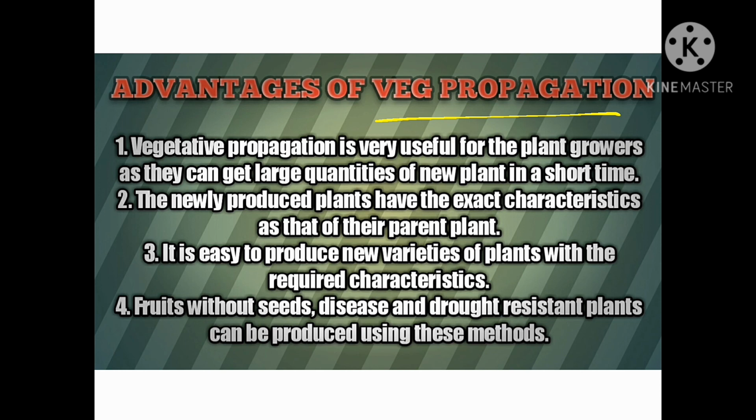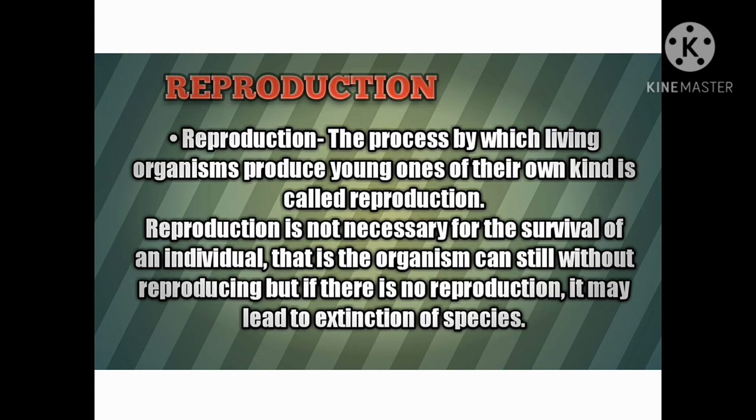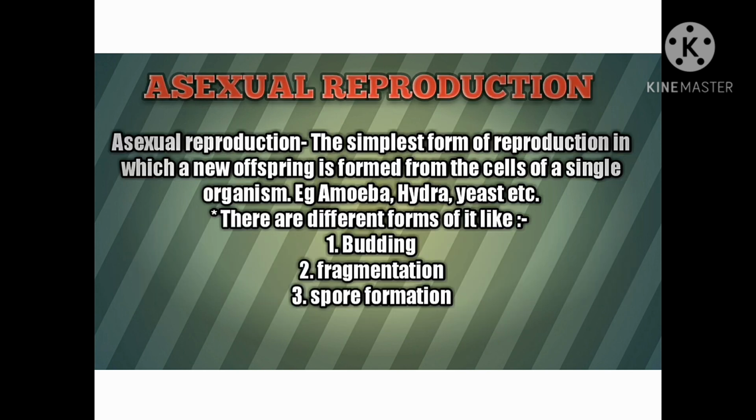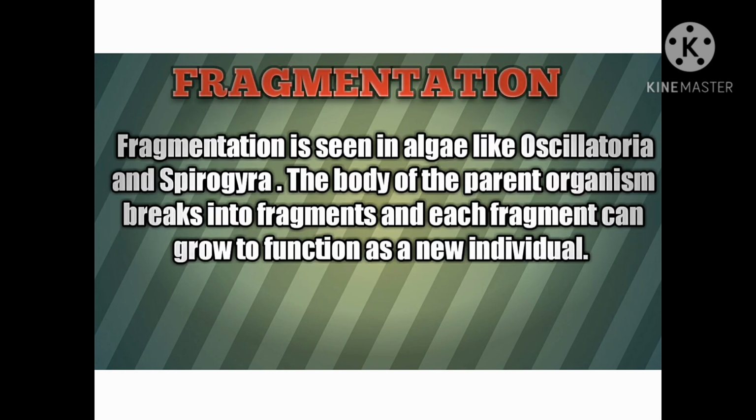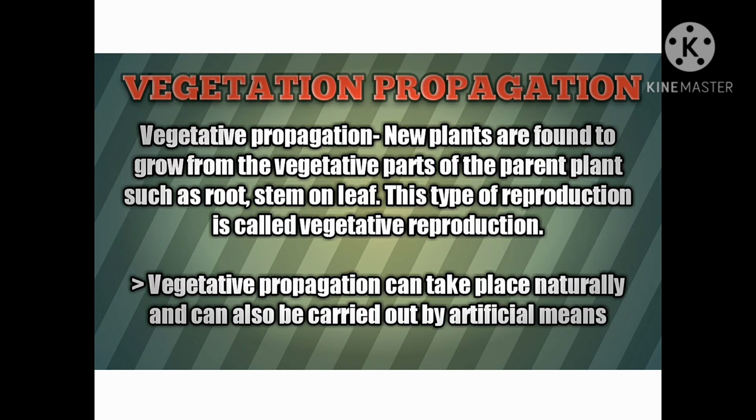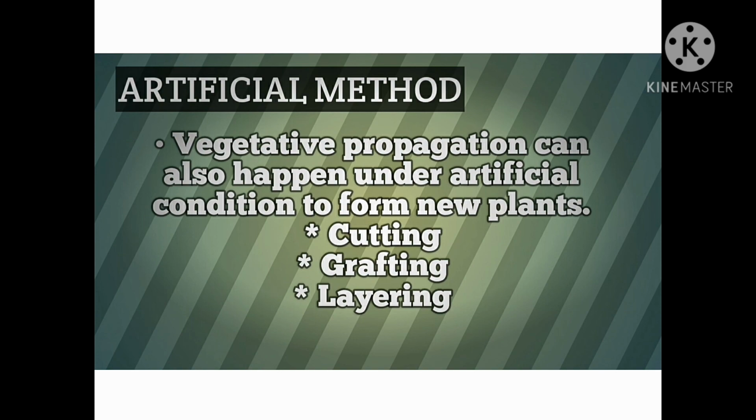So fruits on plants without seeds can also be produced very easily using these methods. In this video, we have discussed first about reproduction. What is reproduction? It is the process by which living organisms produce young ones of their own kind. Second, we have discussed asexual reproduction, budding, fragmentation, spore formation, and we have also discussed vegetative propagation with its natural and artificial methods, and its advantages also.